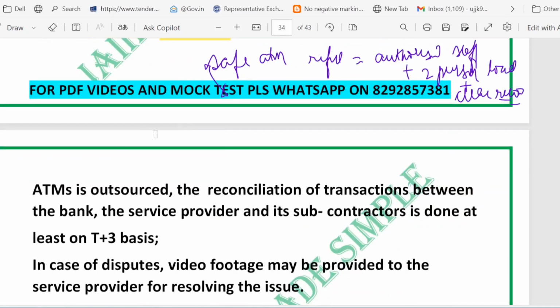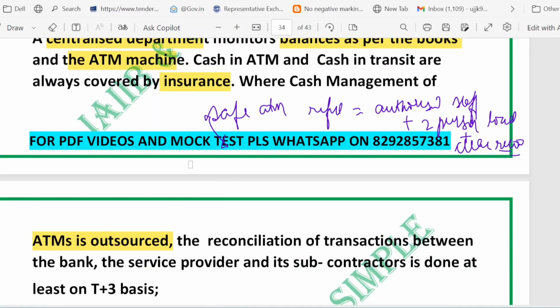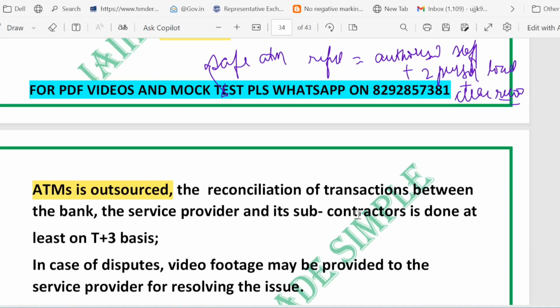Now, if the cash management of the ATM is outsourced, when a vendor manages ATM cash, all the transactions are reconciled at least on a T+3 basis. So reconciliation is done at least on a T+3 basis. What is the meaning of T+3? It simply means the transaction is T. Let me explain. T is the transaction day.